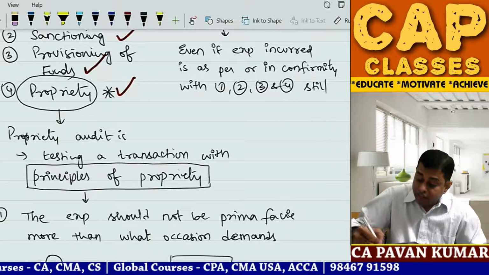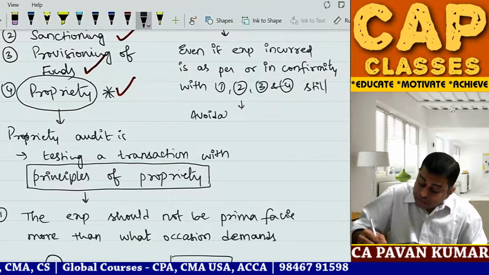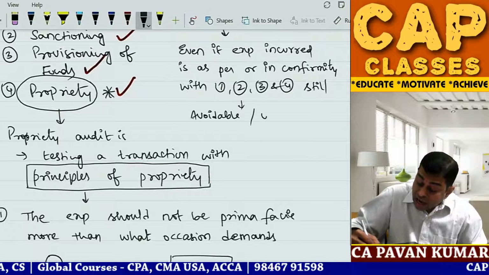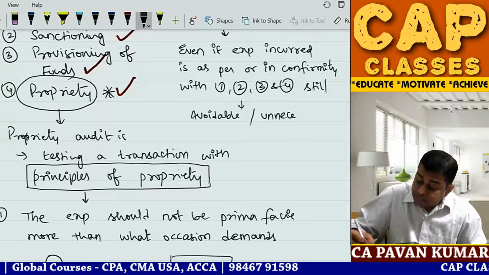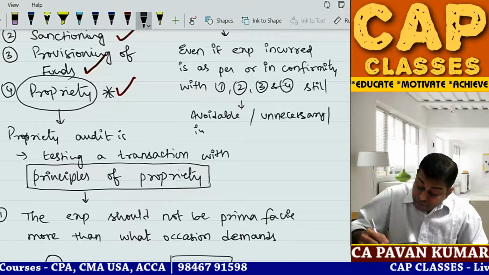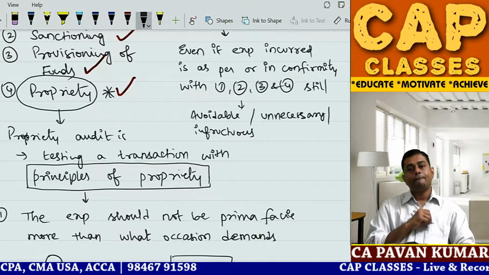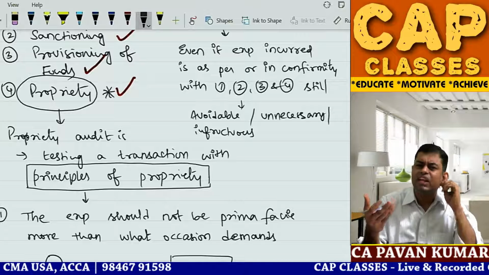Still the auditor verifies whether it is avoidable, whether it is unnecessary, whether it is infructuous. Infructuous means waste, without any yield.